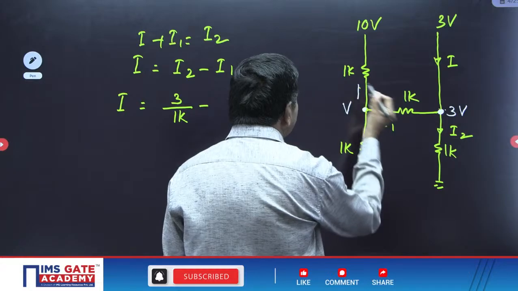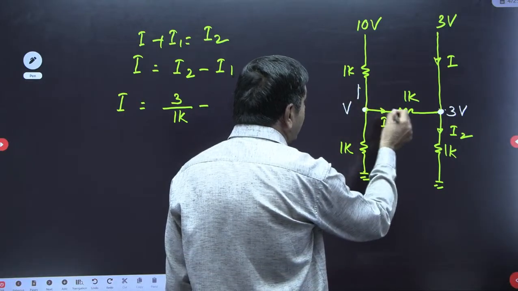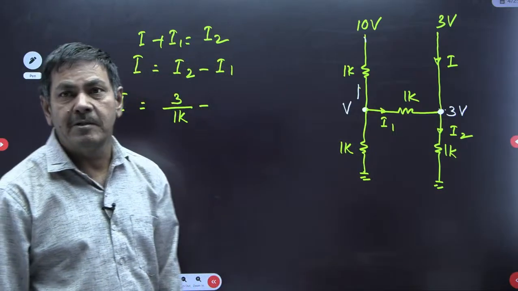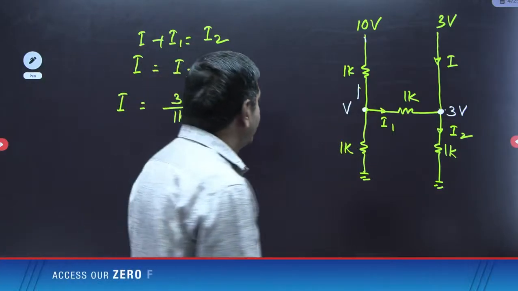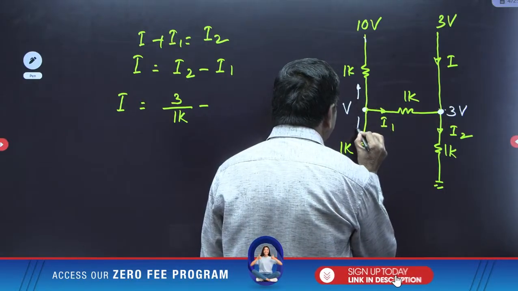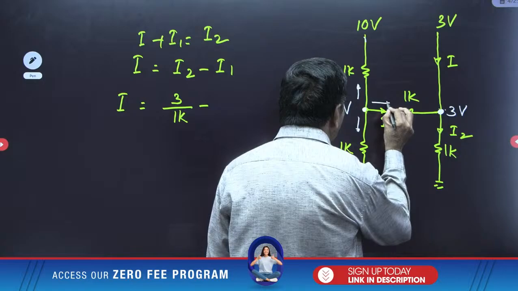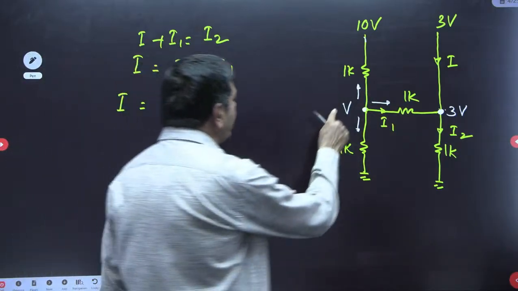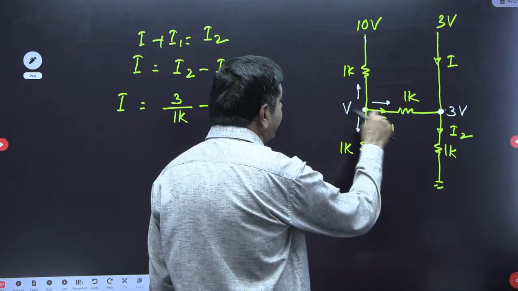Voltage division is not applicable. Current this side and this side and this side you got now. 100% it is applicable, nodal analysis only. Nodal means you select this node, and the direction of the currents is taken away from the node. If you want to find V, without knowing V I cannot find current I1.